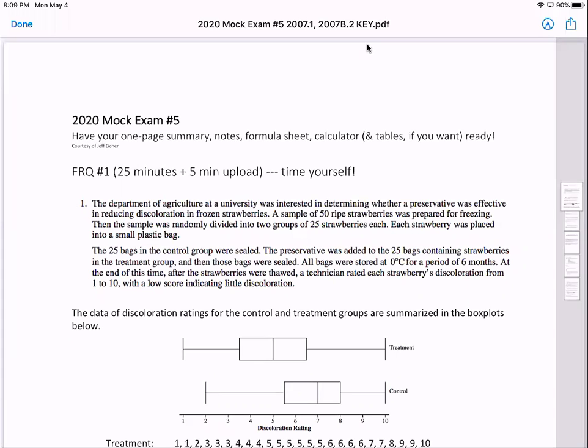When are they ever going to stop? Oh boy, mock exam after mock exam. Mock 5. Mock 5 actually is a thing, right? Mock 4, Mock 5.